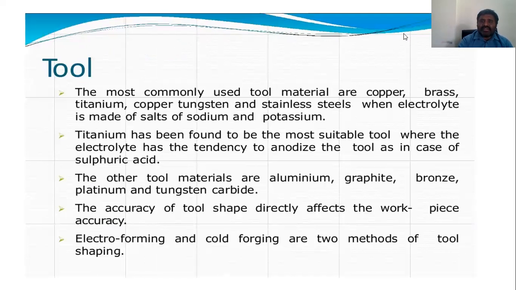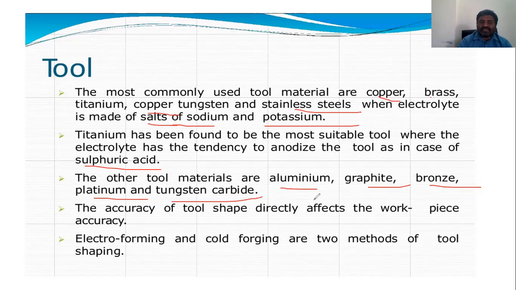And the tool: mainly the tool can be copper, brass, tungsten, or stainless steel, and the electrolytes are made up of salts of sodium and potassium chloride. Just now I said we can use NaCl. The electrolyte has a tendency to ionize the tool in the case of sulfuric acid. Other tool materials are aluminum, graphite, bronze, platinum, and tungsten. Electroforming and cold forming, two methods of electro shaping, can be carried out. So these are the tools.